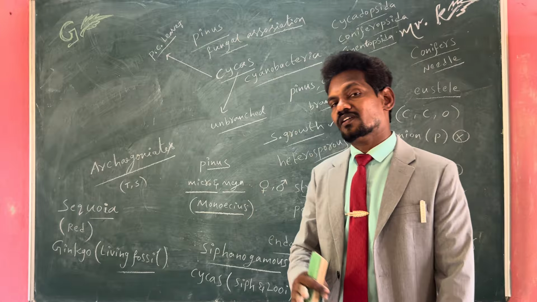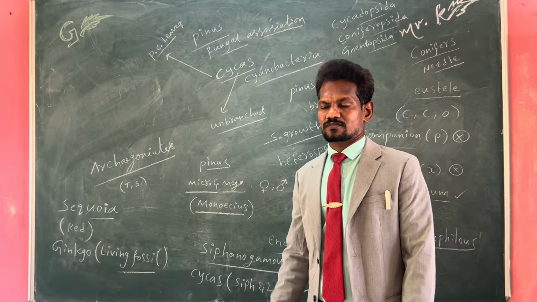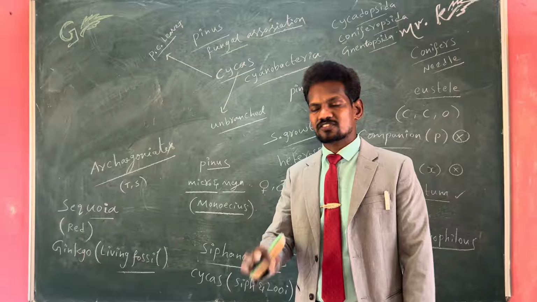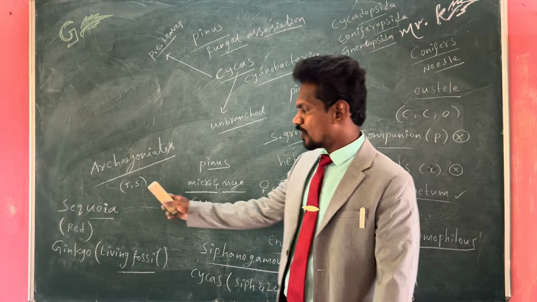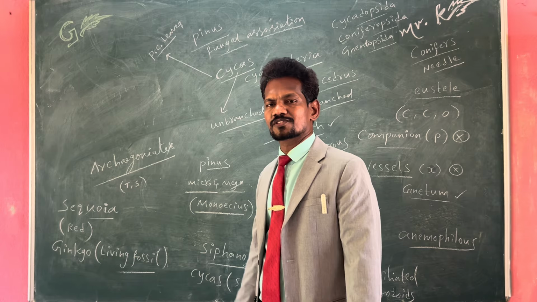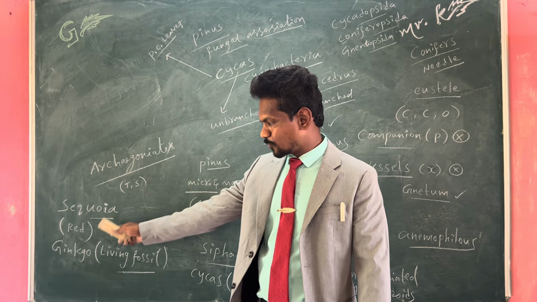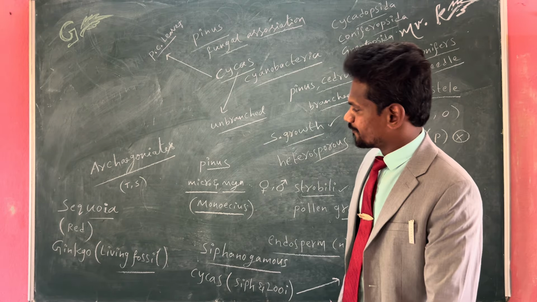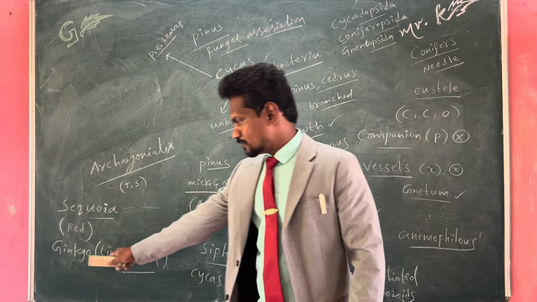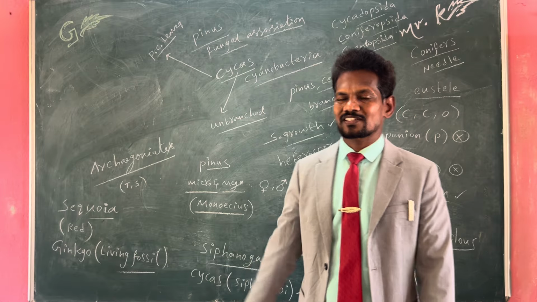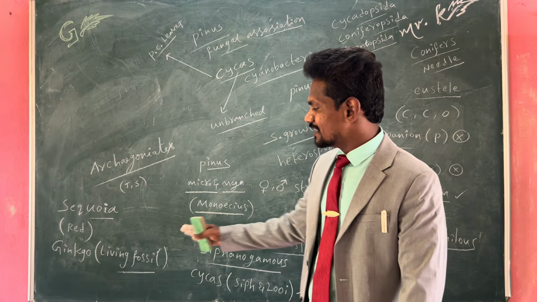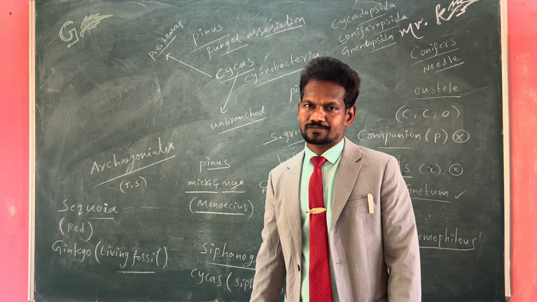Gymnosperms are also called true archegoniates, the first archegoniates on the land. So they have tall trees and also shrubs. The tallest tree is Sequoia. Then Ginkgo, one more gymnosperm.